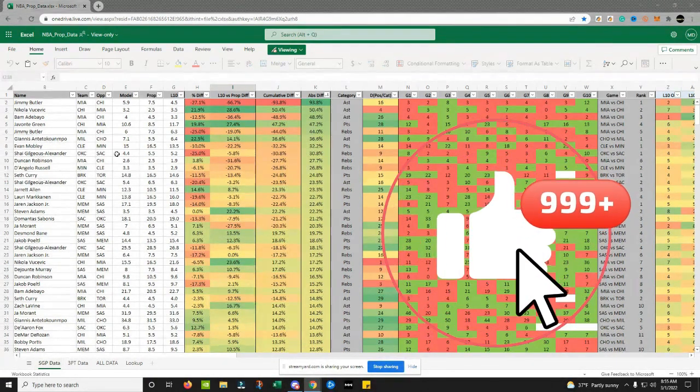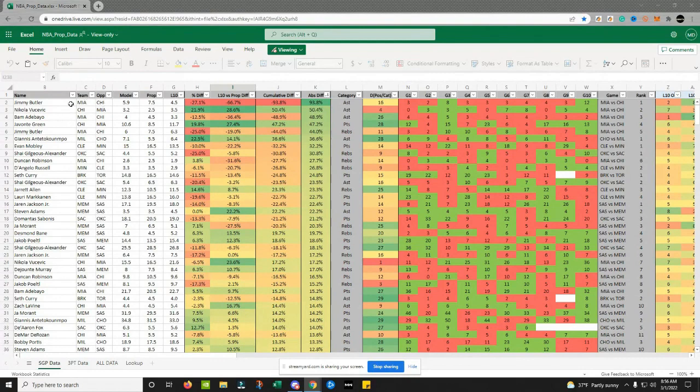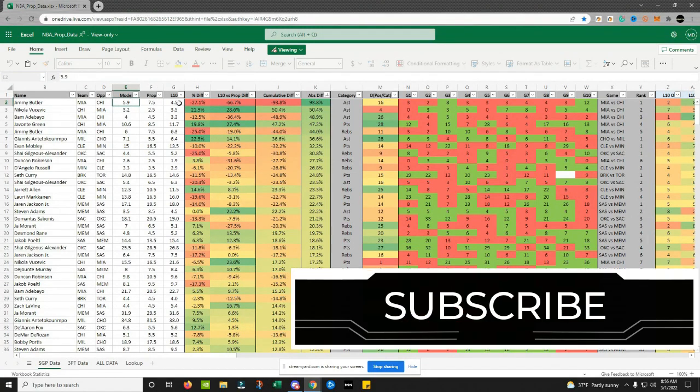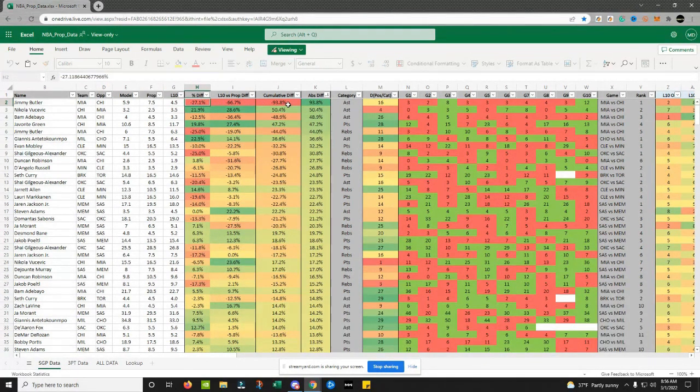We've got the data for all players on the active slate. So each day you'll have a new slate. This will be uploaded. What it does is it grabs the props from around sportsbooks, consensus props, plops them in here, and then it shows what our model has in comparison. It shows their last 10 for that stat as well, meaning Jimmy Butler here for Miami against Chicago last night, we had him at 5.9 assists. Player props had him at 7.5 assists. So the play was on the under. For the last 10 games, he had 4.5 assists. It shows the difference in the prop versus our model, absolute difference over the 10, and then cumulative difference. So this would give you a general overview of how good of a play this is of going under.